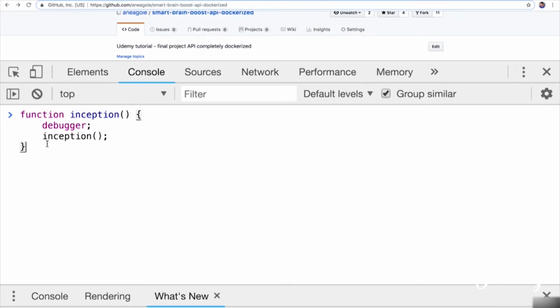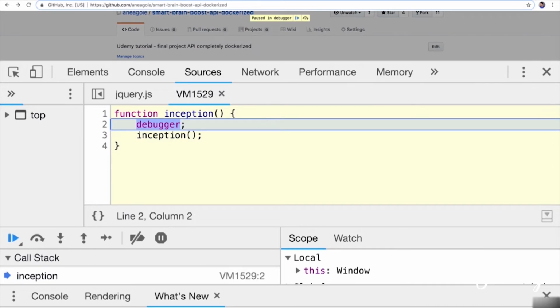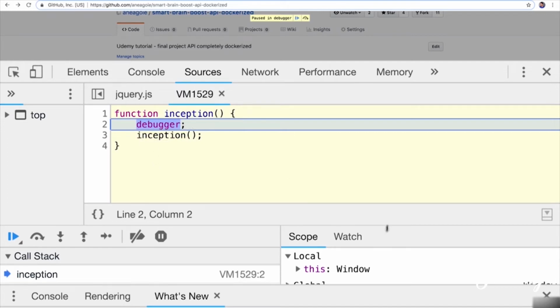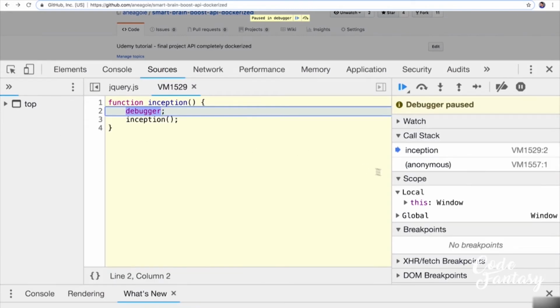So I'm going to run this function, and you'll notice that as soon as I hit enter, it's going to stop and give me a little panel here where I can control the function. Let's hit enter, and there you go. I'm now in debugger mode. And you'll see here a few things. One, it shows me where I am in the function. Let's change these around just so it's a little bit cleaner. I'm going to make this a little smaller. There you go. You see here something called the call stack.